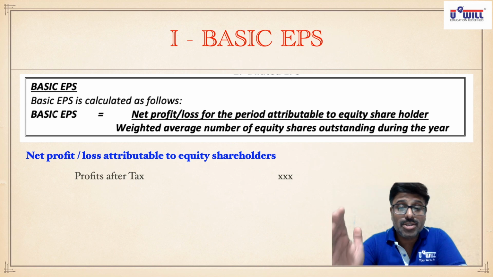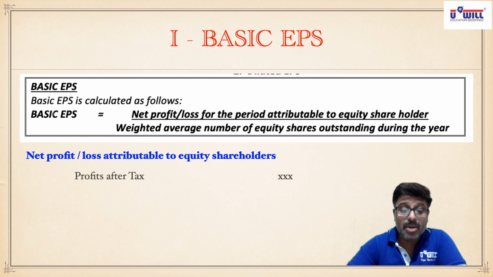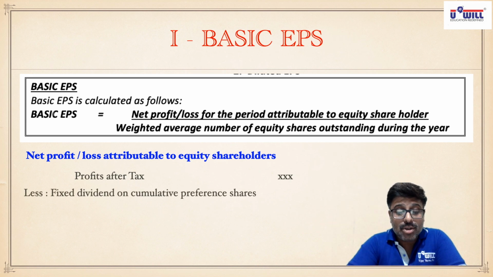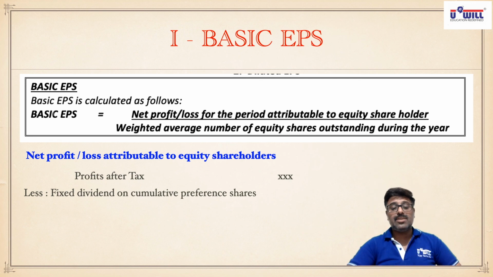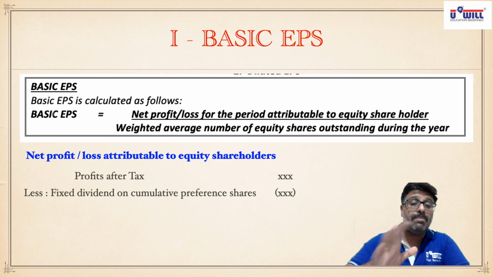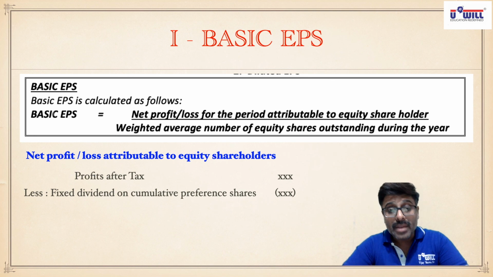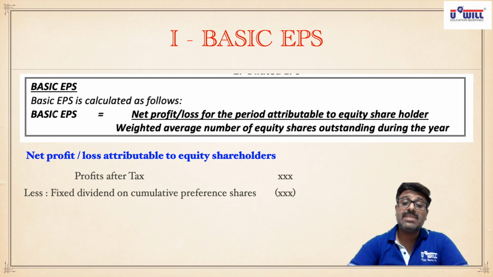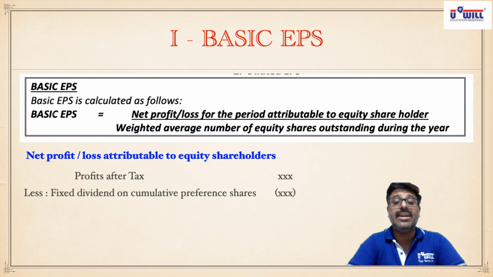This is the special feature of cumulative preference shares. So what we will be doing is, write this down in your notebook: less fixed dividend on cumulative preference shares. Now what is this fixed dividend? If we have 12% cumulative preference shares, we will minus 12% dividend only, even if because of less profits the company might have proposed and paid only 8% dividend in the current year.